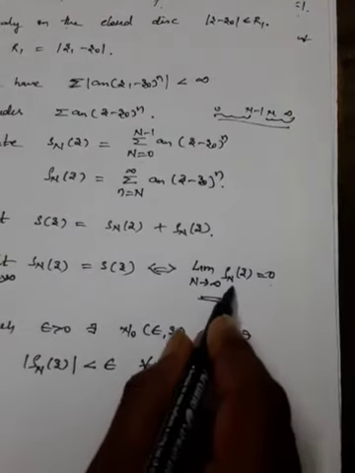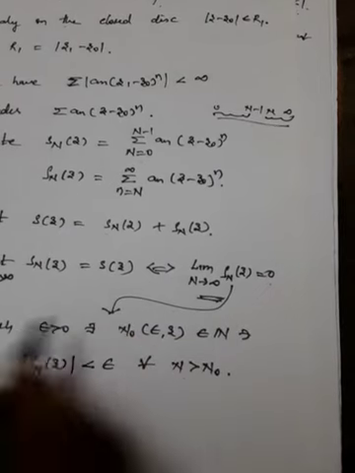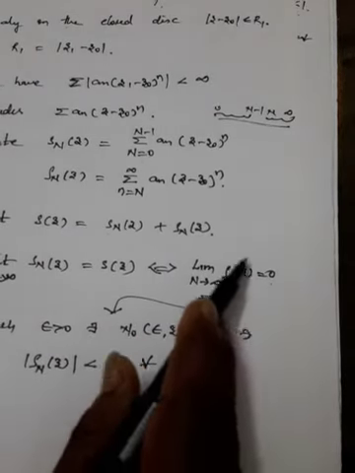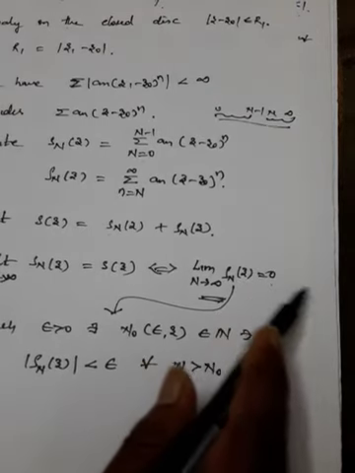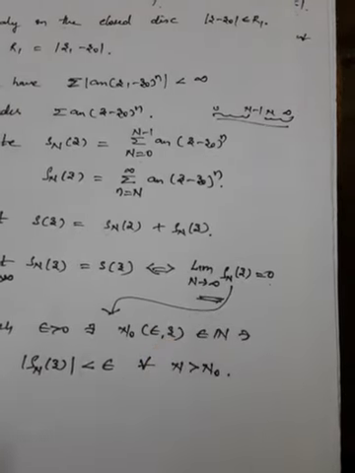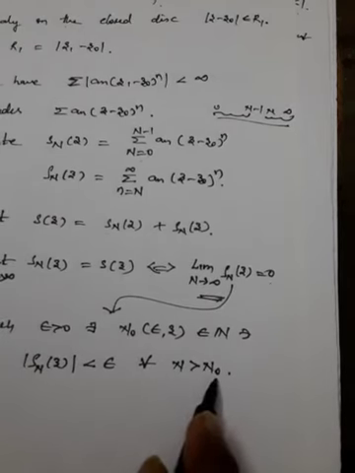So I am writing this condition in this form, because here 0 is there, so minus 0 means less than some epsilon. It is nothing but the definition of limit.